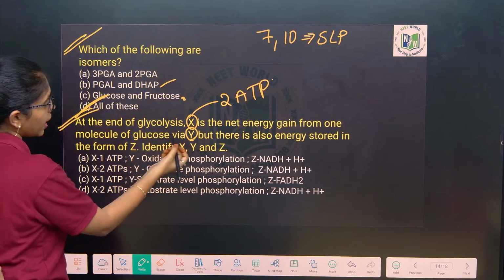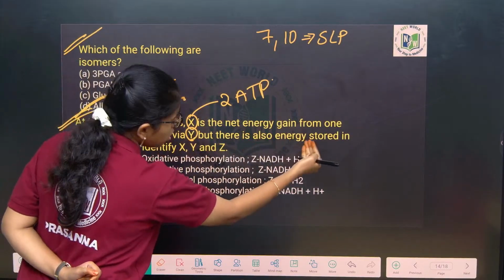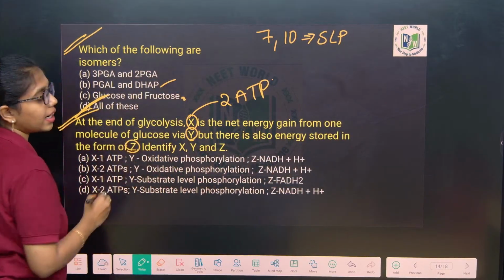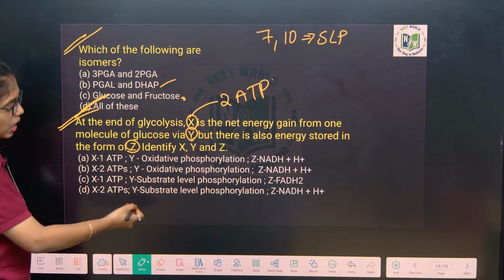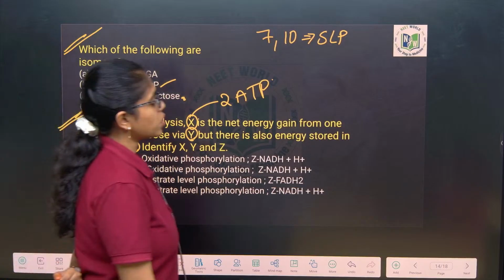Okay. So it is via SLP, substrate level phosphorylation, but there is also energy stored in the form of Z. Z is what? NADH plus H plus. Now you tell me what is the option? Option D will be the right answer. Next question you see, beta.